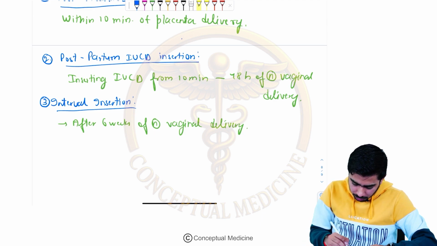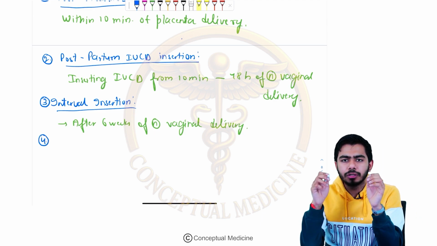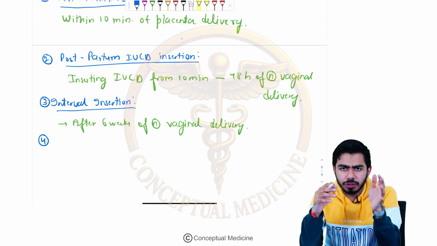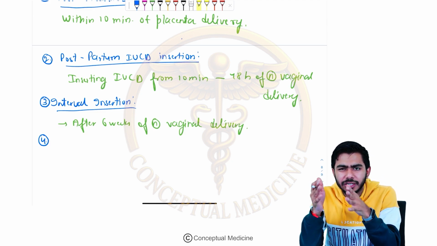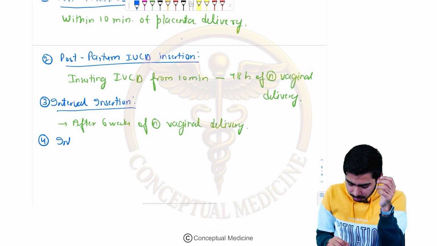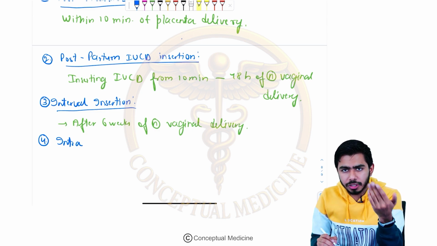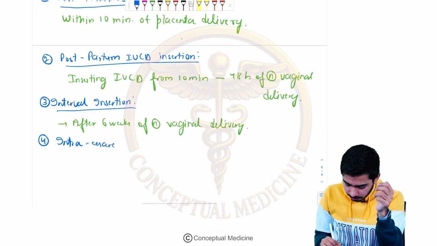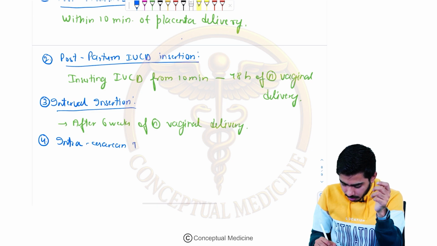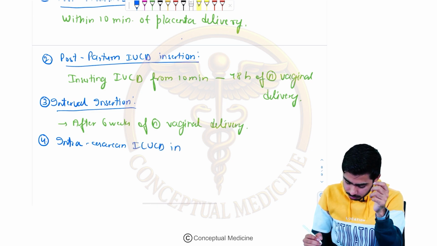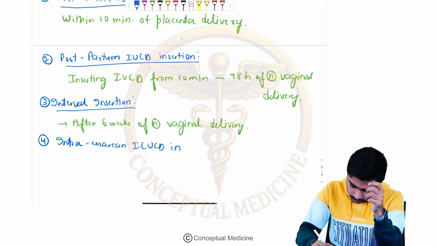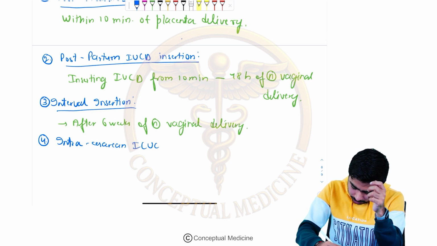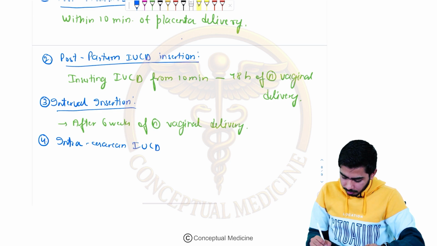Now the next point: what is the time of insertion if they say intracaesarean IUCD? Very simple. During the C-section only, if you are inserting the IUCD, that is called intracaesarean IUCD insertion.